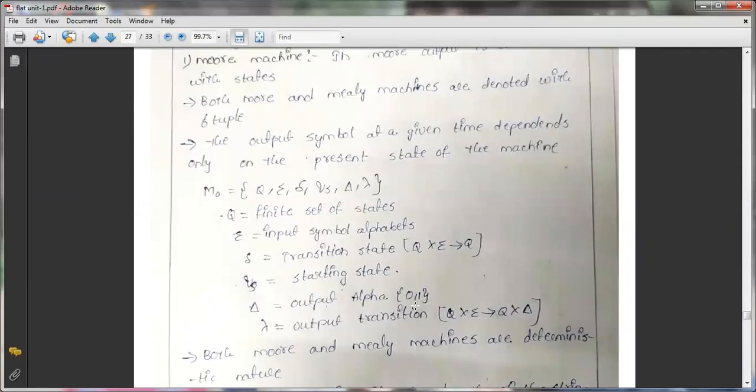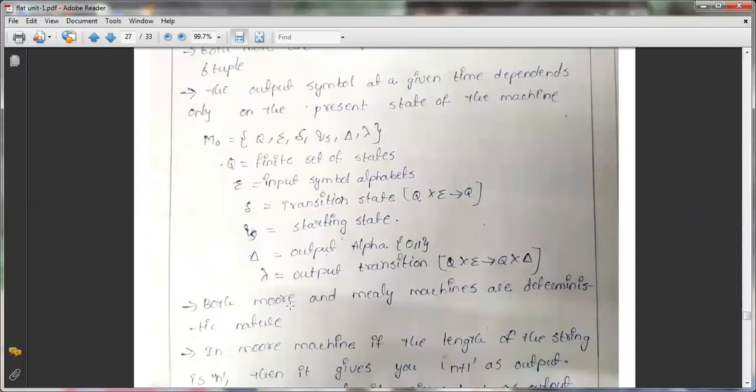In place of the final state in the automata, you have delta, the output alphabet, and lambda, the output transition.